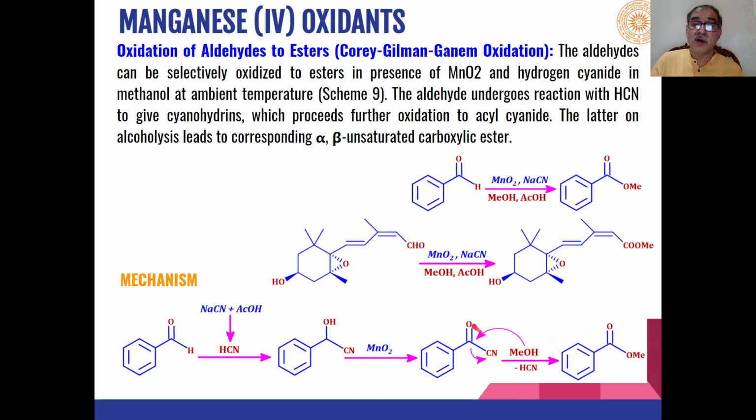So this is how the aldehydes are converted into esters in Corey-Gilman-Ganem oxidation reactions.